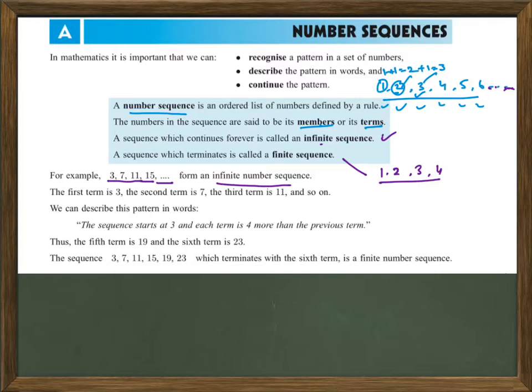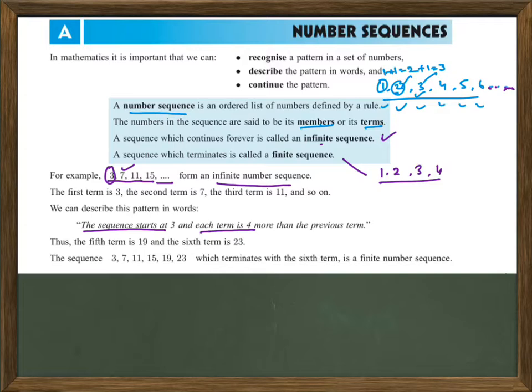The first term is 3, the second term is 7, the third term is 11, and so on. We can describe this pattern in words: the sequence starts at 3, and each term is 4 more than the previous term.